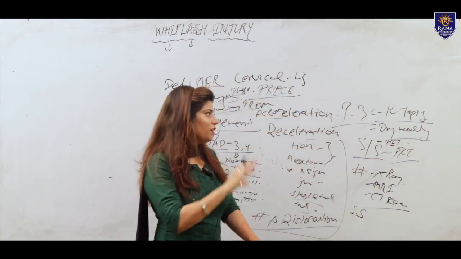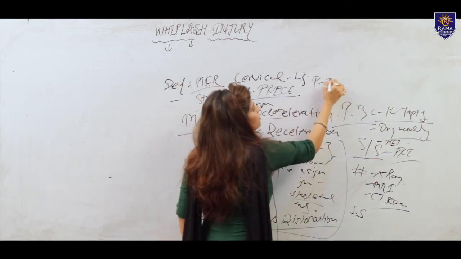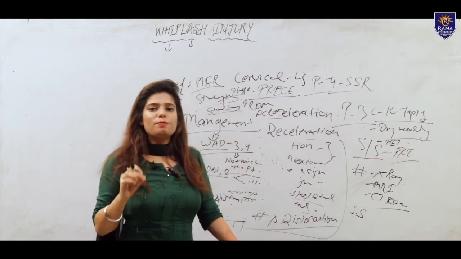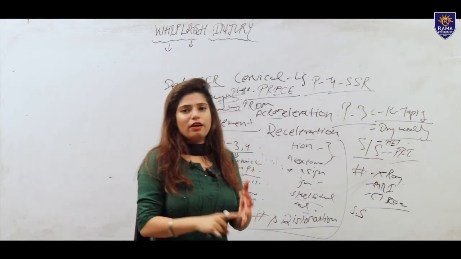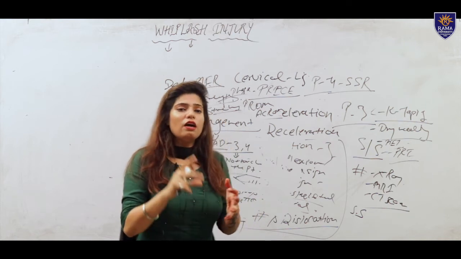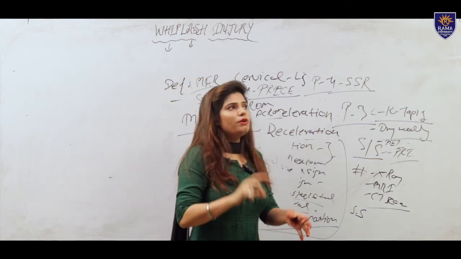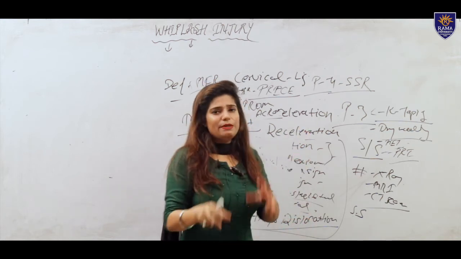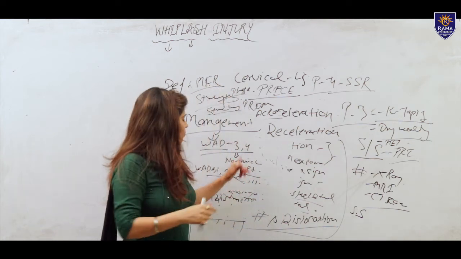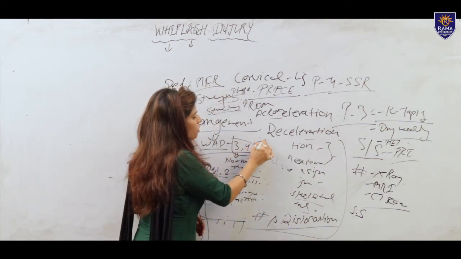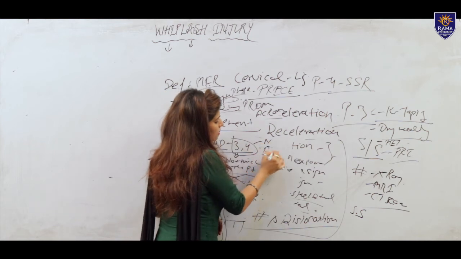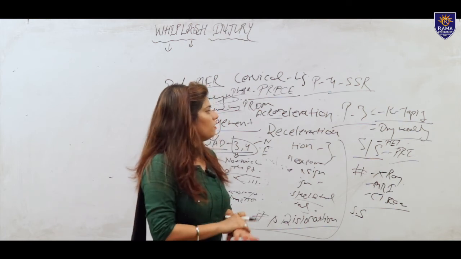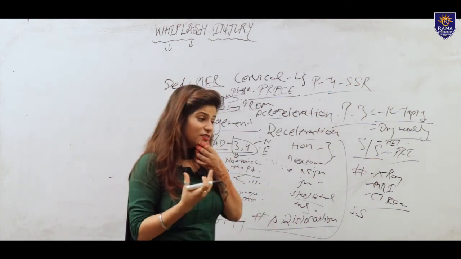And after that, phase 4. In phase 4, we are doing sports specific rehabilitation. In sports specific rehabilitation, we are doing plyometric agility training, including plyometric training for the upper limb. So for volleyball players and throwers, the patient feels easy. Just remember the point: for WAD 3 and 4, we are not touching the patient and they are admitted to the emergency. Okay, so this is the summary of the whiplash injury.